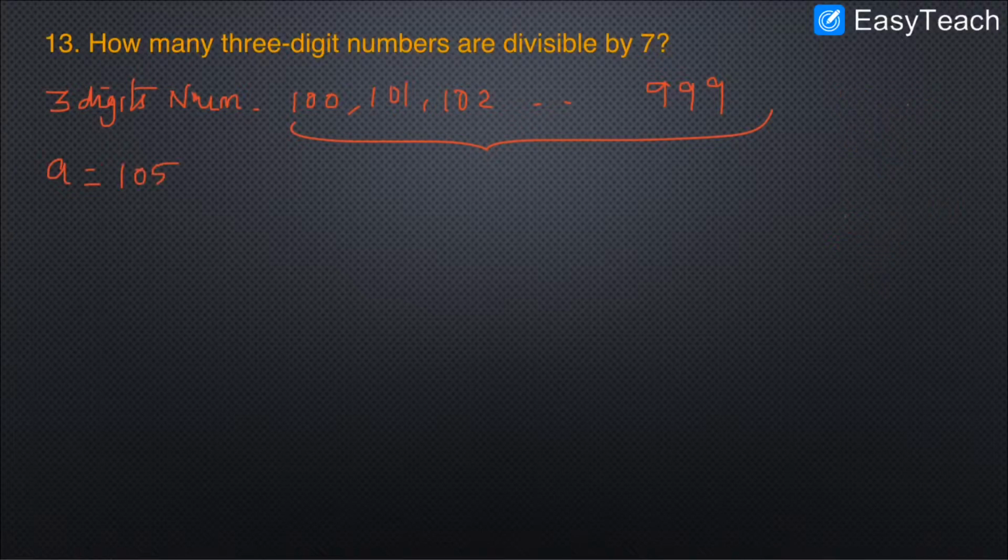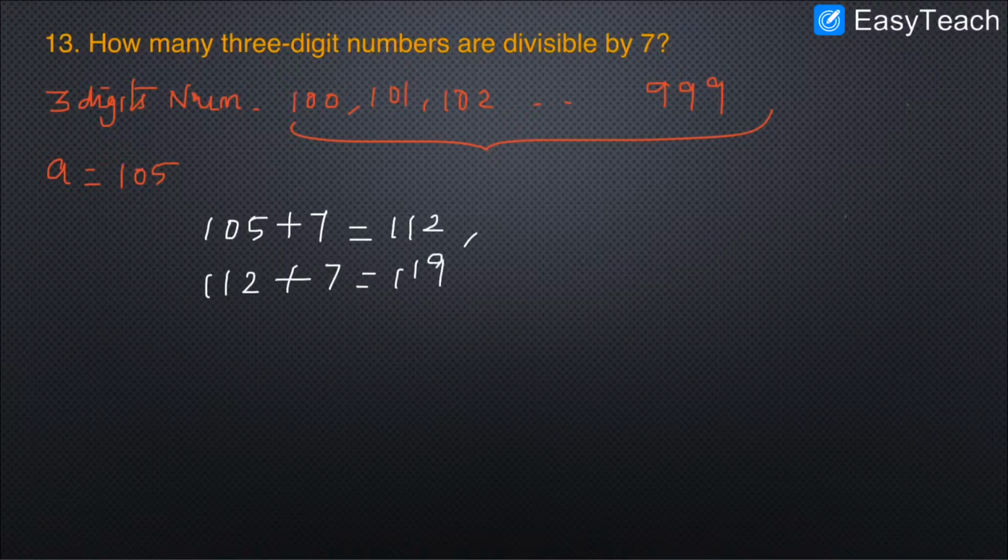So what could be the next number? This is the first number. A is the first number always. So what could be the next number? You just add 7 to this number. We will get 112. So this is the second number. To find the third number, just add 7, 119.